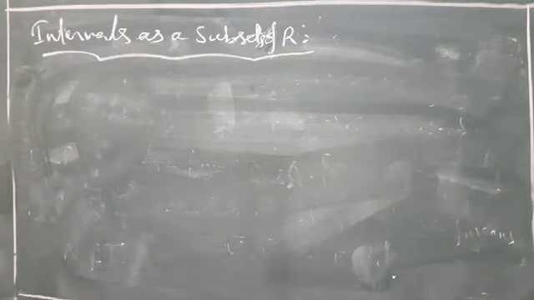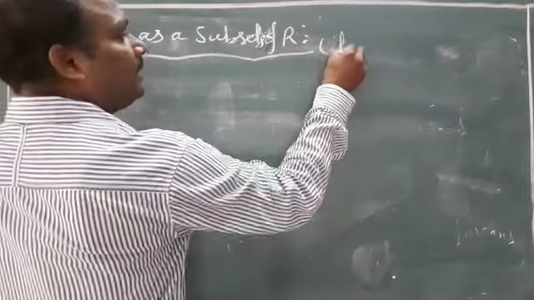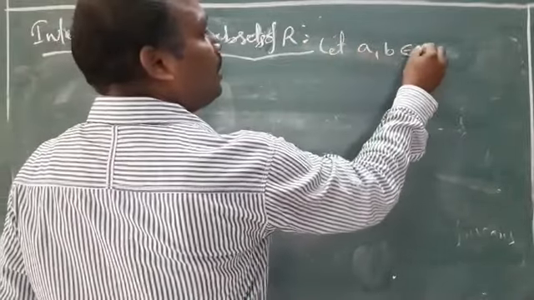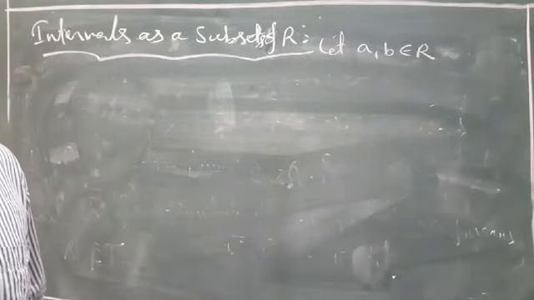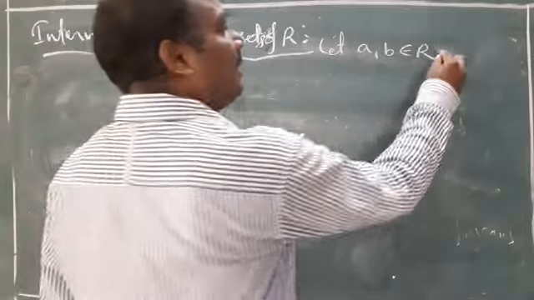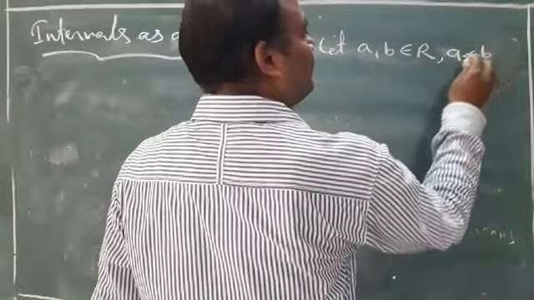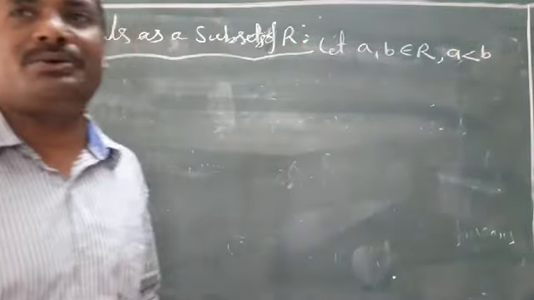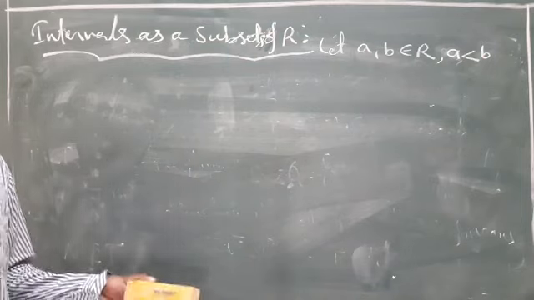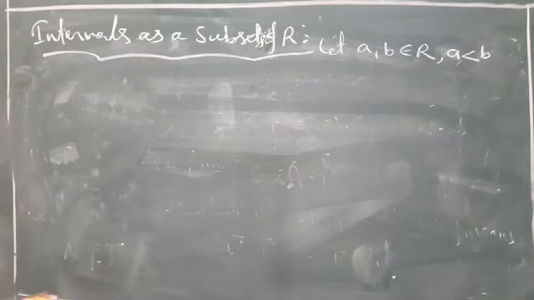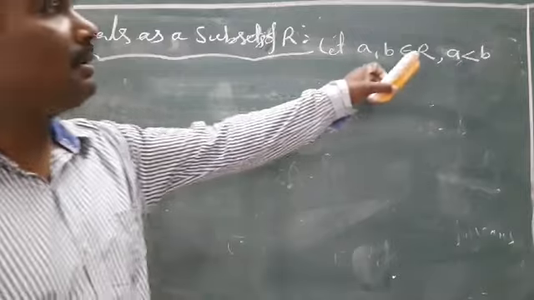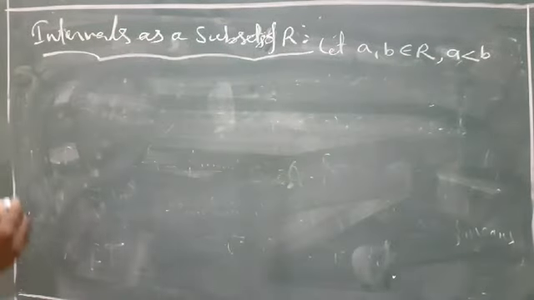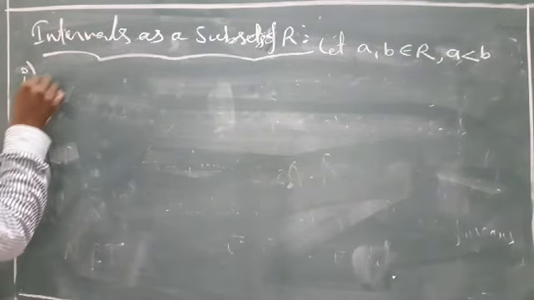Here, let A comma B belongs to R. You can take any elements in R, and A less than B. For example, you can take any number. For example, 1 comma 2. So okay, 1 comma 2, 1 less than 2. Yes sir. No, 2 comma 3, 2 less than 3. Any number 10 comma 11, 10 comma 20, 10 less than 20. Yes sir. So A comma B belongs to R, A less than B.